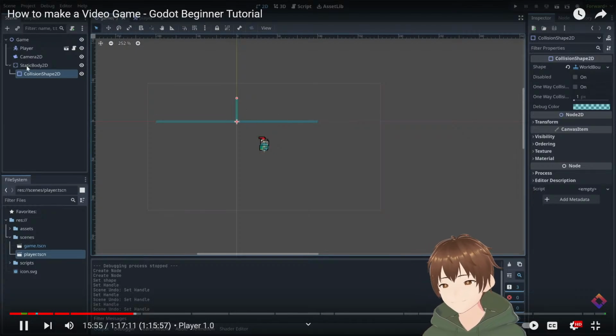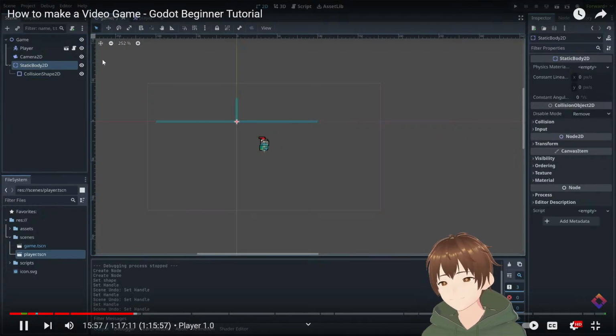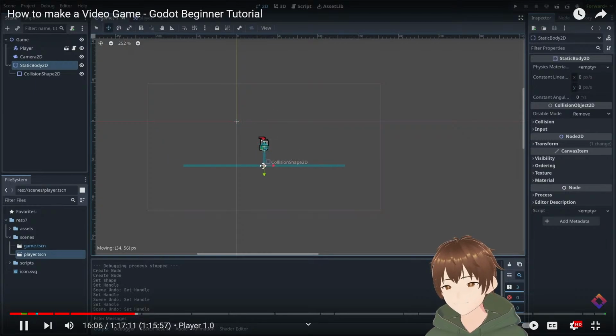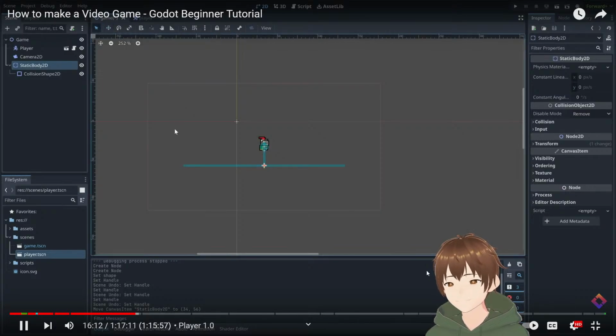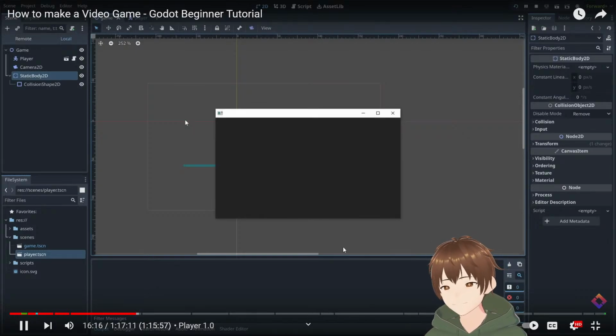Instead, I'm going to select the entire static body here. I'm going to change to the Move tool by pressing this icon here or simply W on the keyboard. And I'm going to move it down under our character. Then I'm going to go back to our select tool, which is here, or simply press Q. And while our collider doesn't have any graphics, it's going to be invisible, we can now play. And there we go.